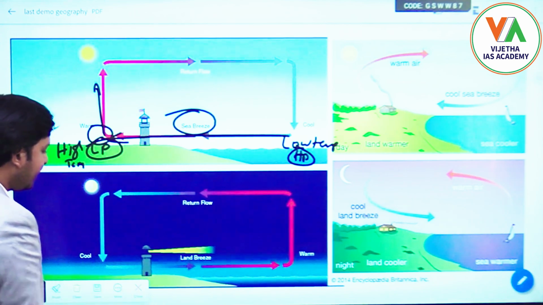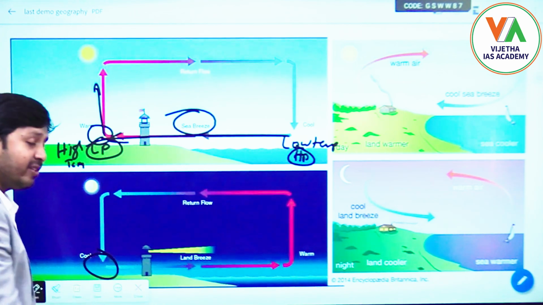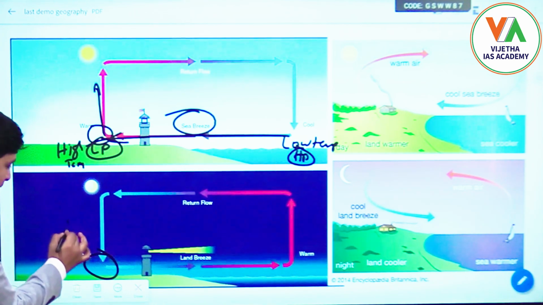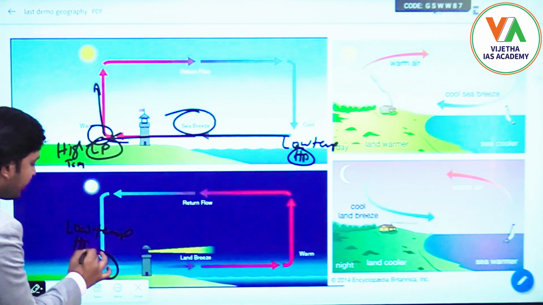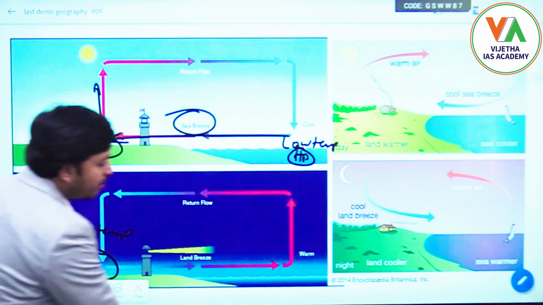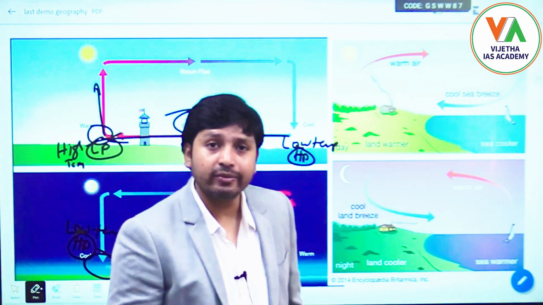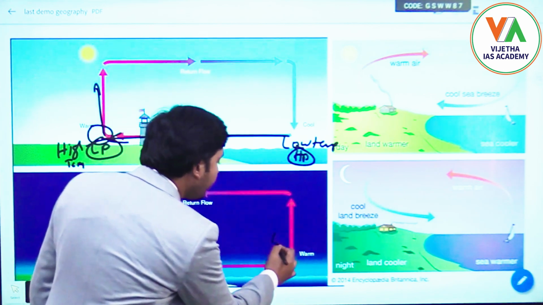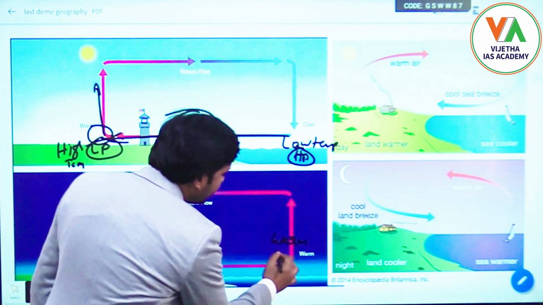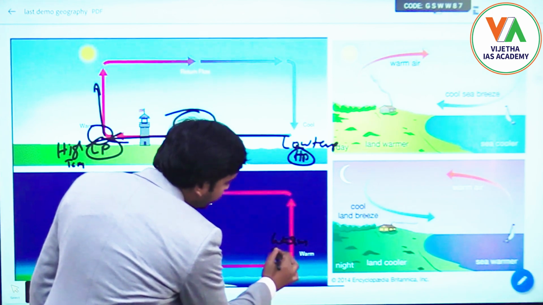During night time, the land will become very cool faster. Low temperature means high pressure on the land surface, but the water body will lose heat very slowly. Because of that, the temperature on the water surface will be warmer and the pressure relatively low.